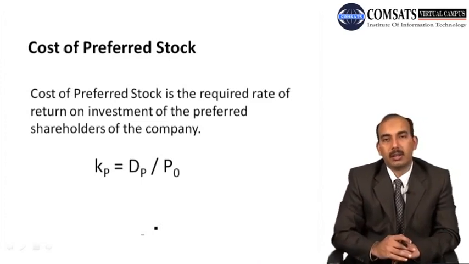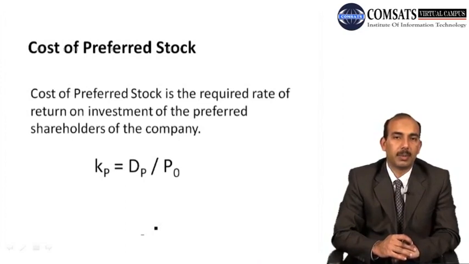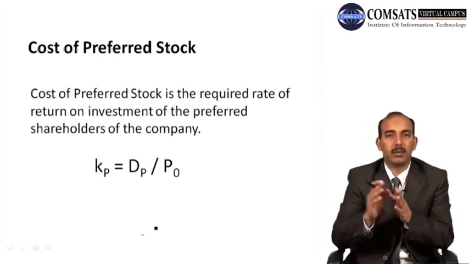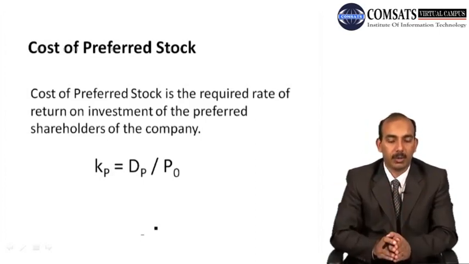And then another financing source is the preferred stock, and we calculate the cost of preferred stock. In the case of preferred stock, the dividend for the future is fixed for the unknown future, that is maybe an infinite number of periods.